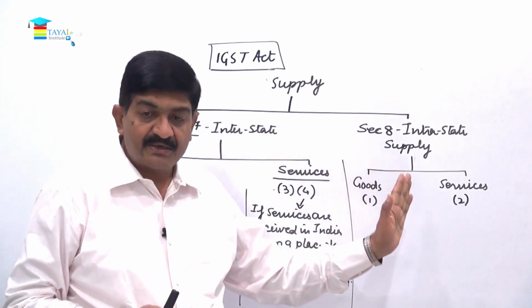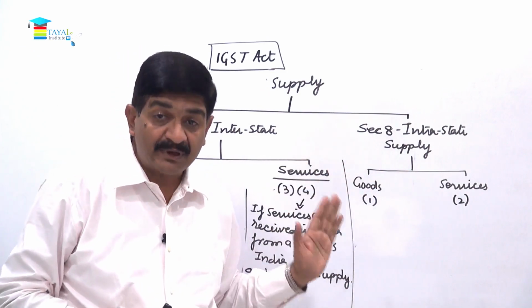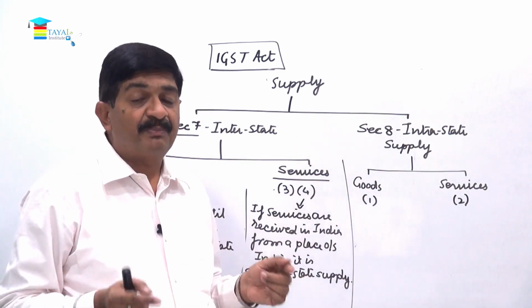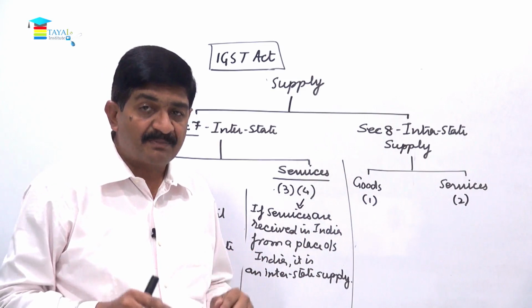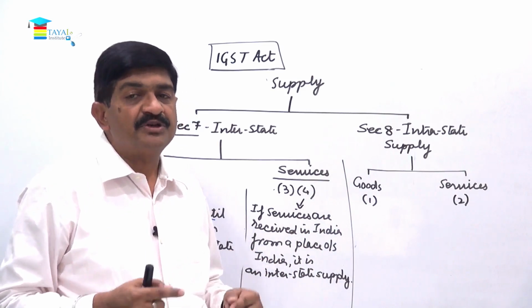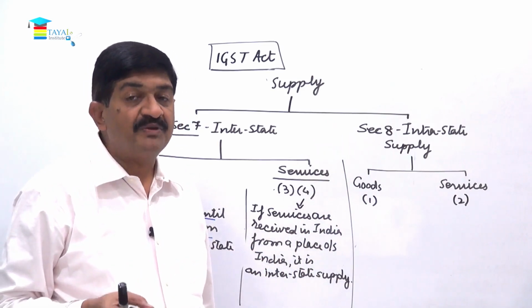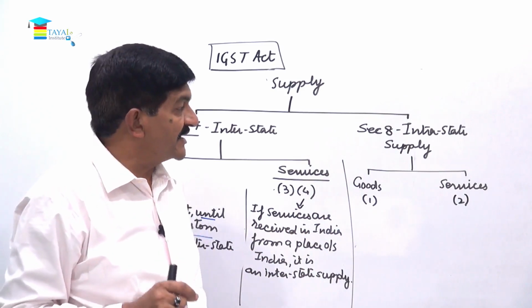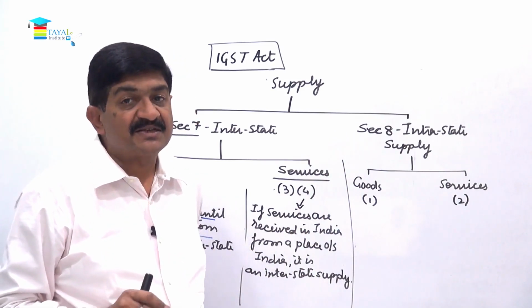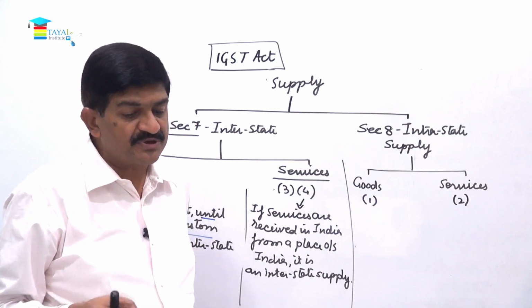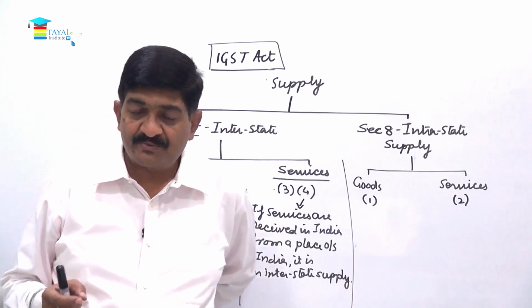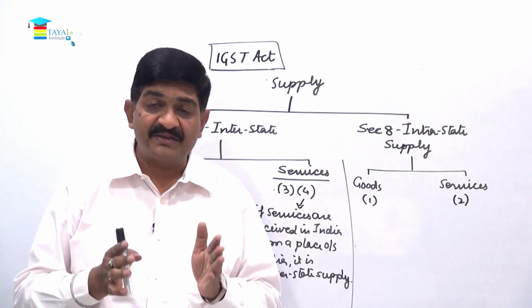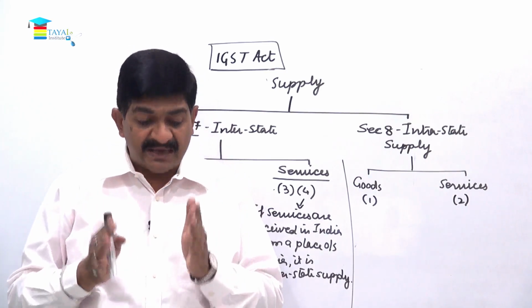Now intrastate is very simple. If the place of supply and the location of supplier happen to be within the same state or union territory, it is said to be an intrastate supply. But a few exceptions are there. For example, within one state we have a SEZ.